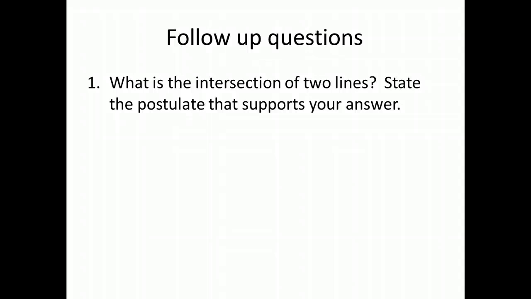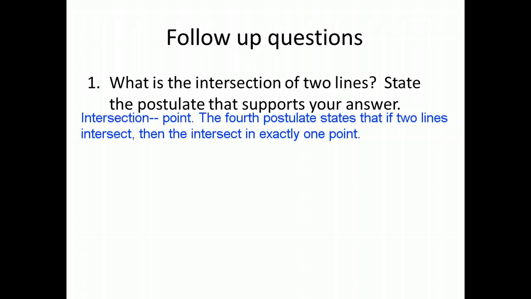Is it a point, a line, or a plane? The intersection is one point. So your answer is point. And the postulate to support the answer, it's the fourth postulate. If two lines intersect, then they intersect in exactly one point.